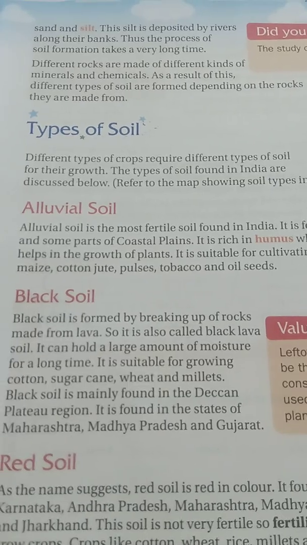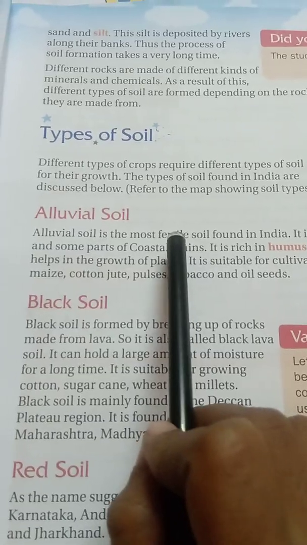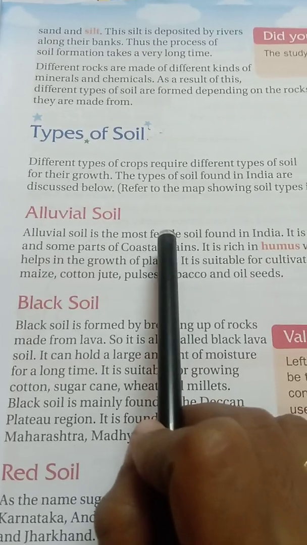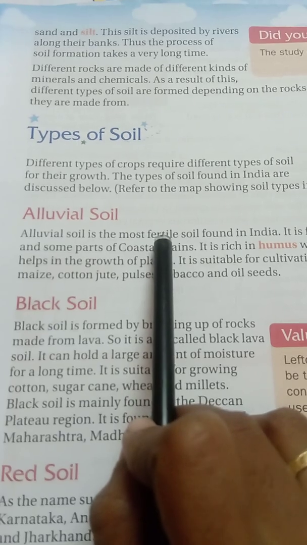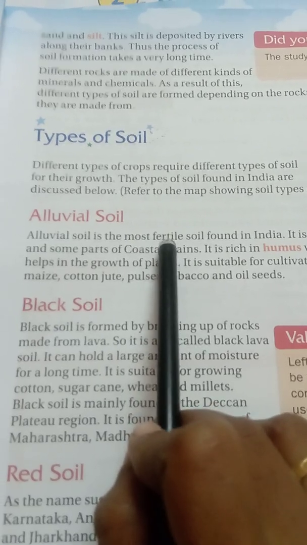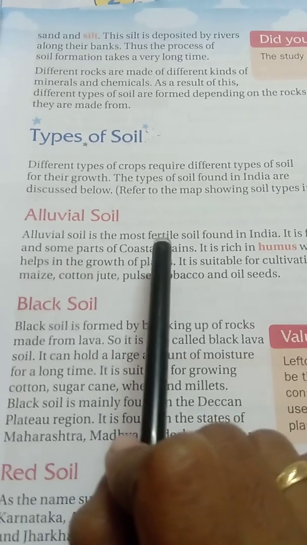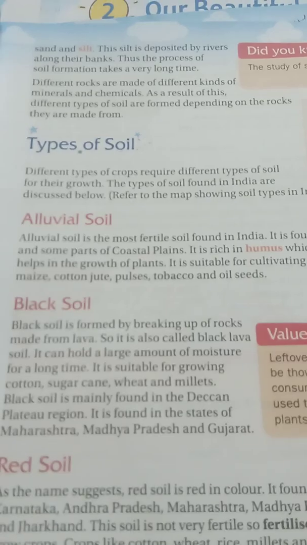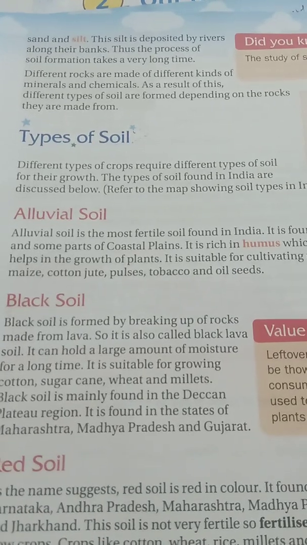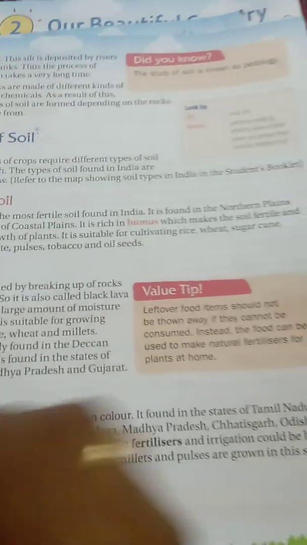What is the meaning of fertile soil? Fertile means the soil is capable of producing crops and plants. This is called fertile soil. Most of this fertile soil is present in our country, especially in the coastal plains and the river places.